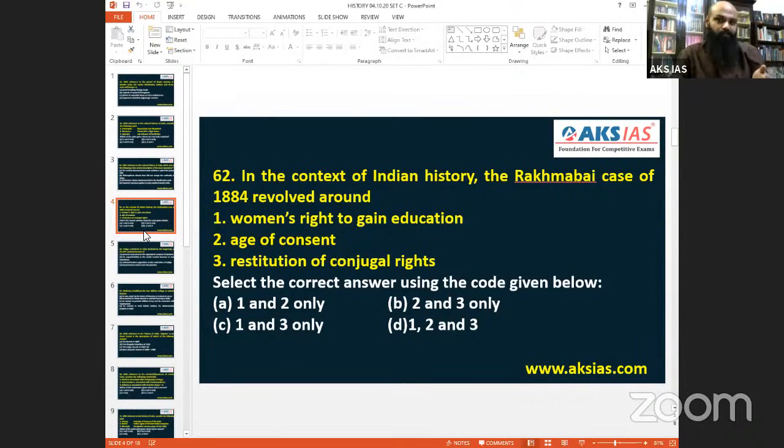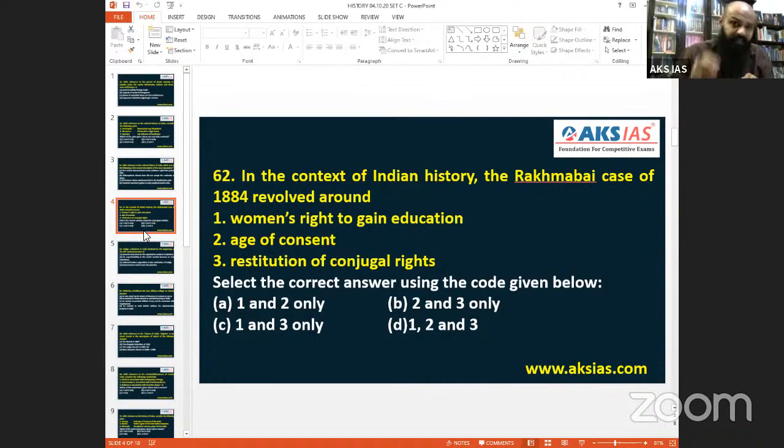Coming to restitution of conjugal rights, that means when two people try to move away, the court doesn't give a mandatory order. Court comes with a request. Court will never try to separate two people. Court will always try to bring two people together and maintain the marriage as much as possible. So the court will request the party, could you please go back to your husband or wife?